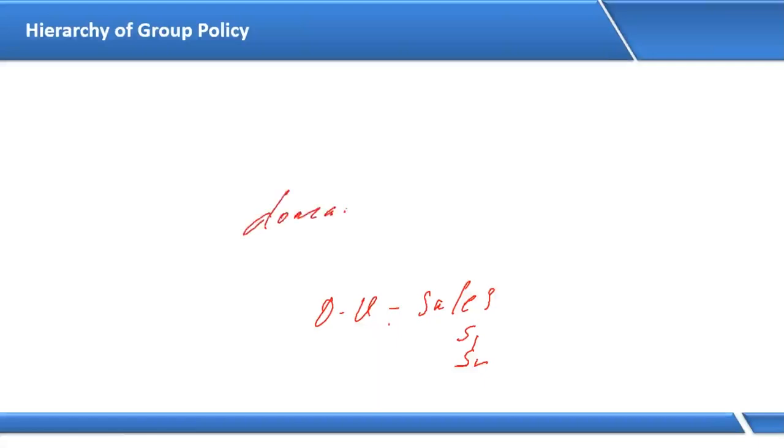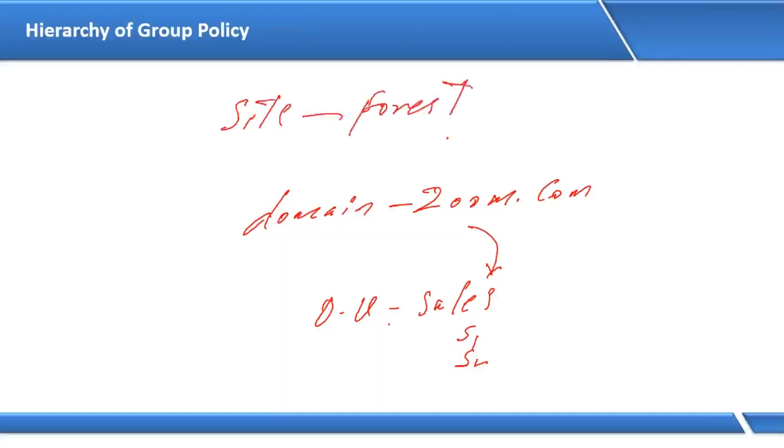But if I apply the policy on the zoom.com domain, who is going to be affected? This policy will affect all my domain users, including admin and users. This policy will affect the sales OU users. So the domain policy affects the sales OU, and the sales OU policy affects the S1 and S2 users also. Means the domain policy, including the sales OU level policy, is affecting S1, S2. If I apply the policy at the site level here, this policy will affect the entire forest users. So the site level policy affects the domain, the site and domain affect the OU, and the site, domain and OU policy affect the S1 and S2 users. This is called the hierarchy of group policy.